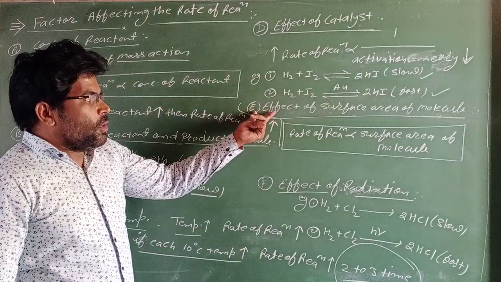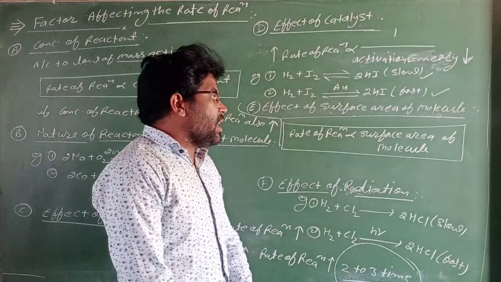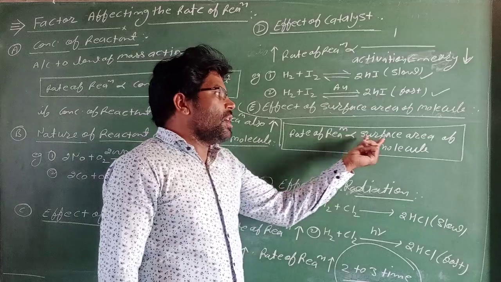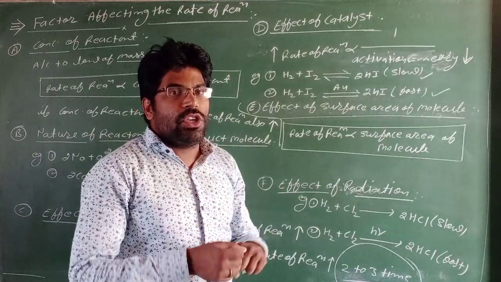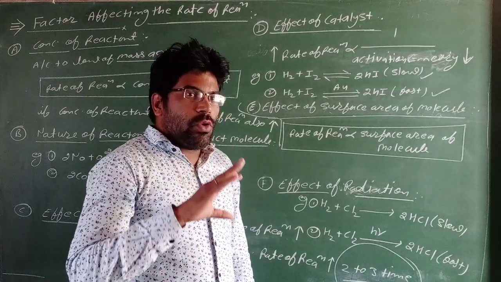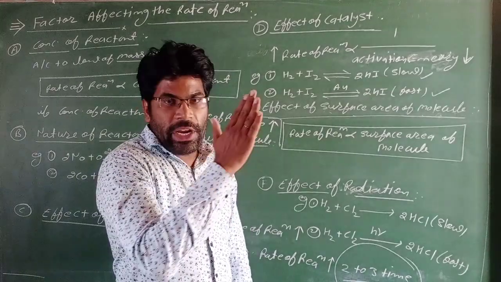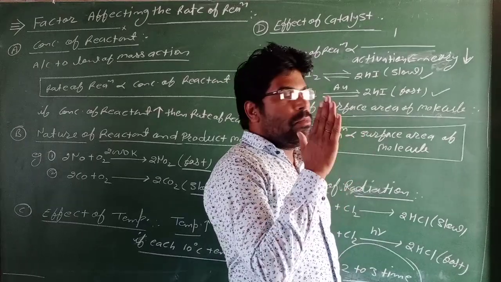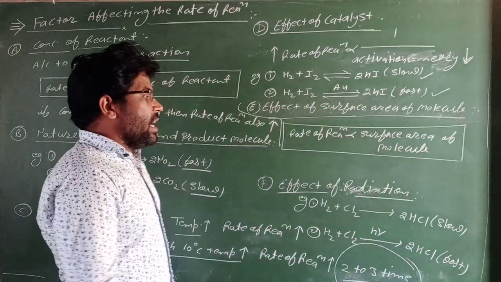Fifth factor, effect of surface area of molecule. Surface area of molecule also affects the rate of chemical reactions. The rate of reaction is proportional to the surface area of a molecule. If the surface area of the molecule is more, the rate of reaction is more. Between a powder solid and a crystalline solid, the powder solid has more rate of reaction compared to the crystalline solid, because the powder solid has more surface area.